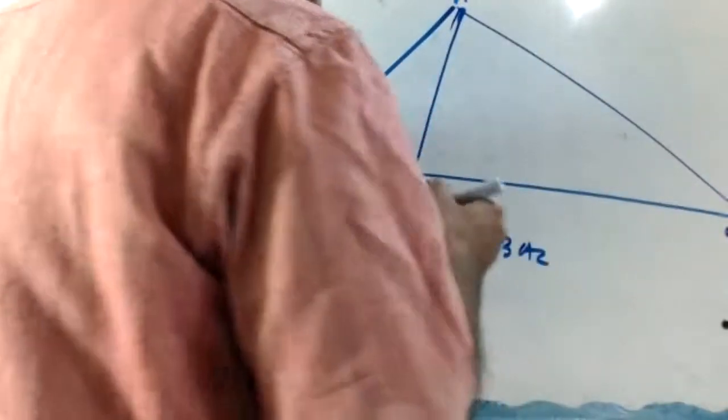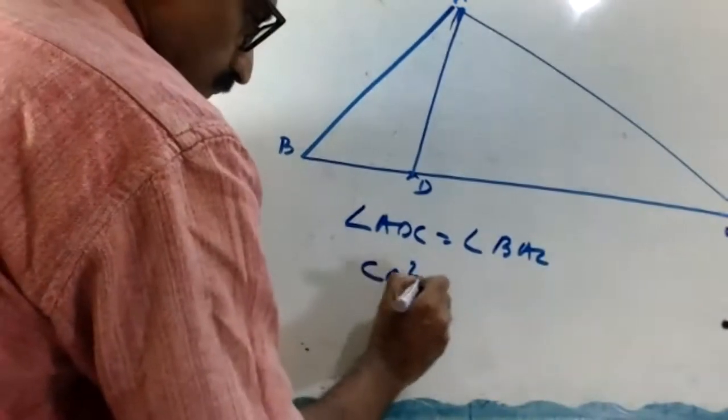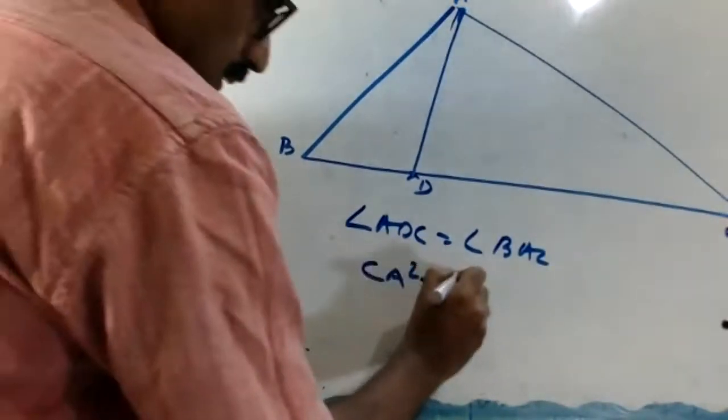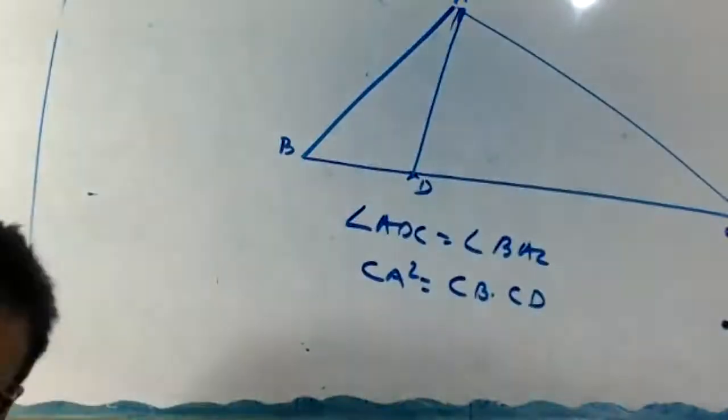Prove that CA square equal to CB into CD. Okay. This is a star question. Very simple.